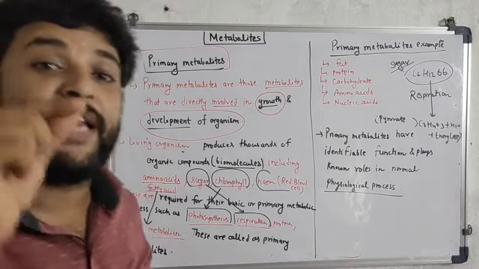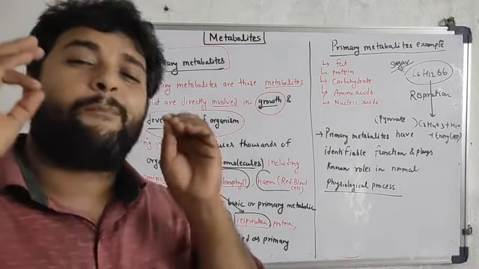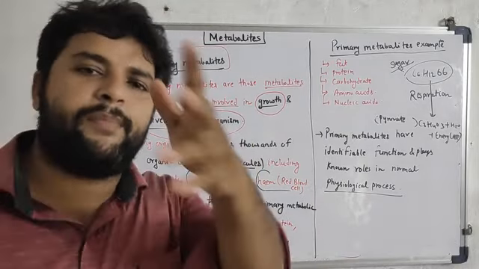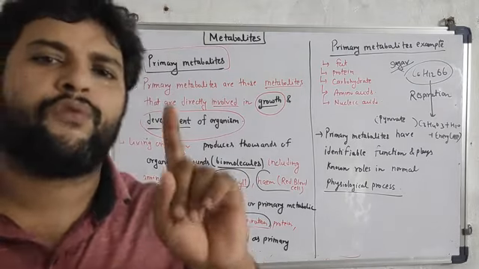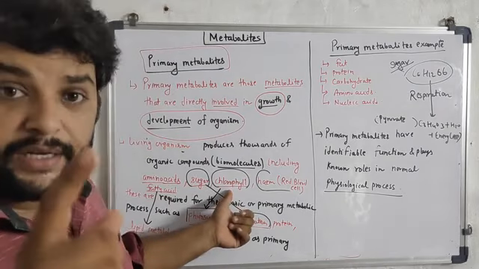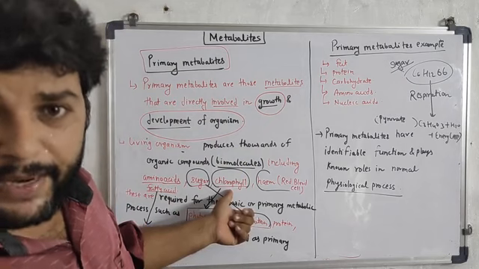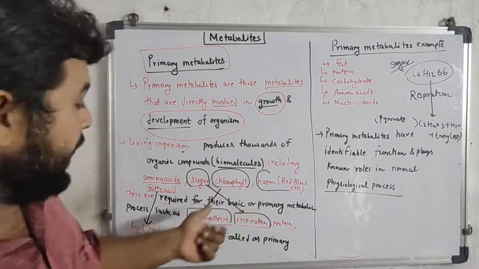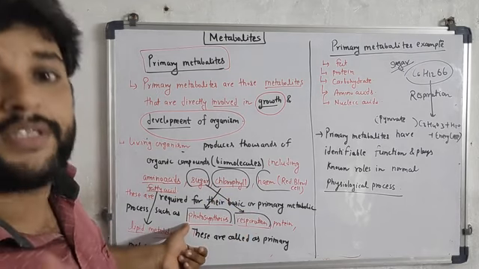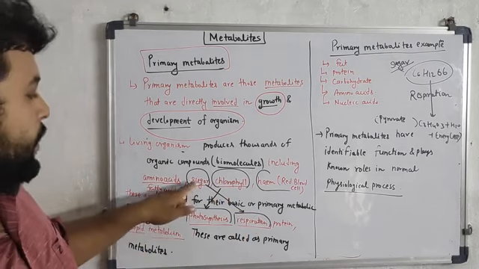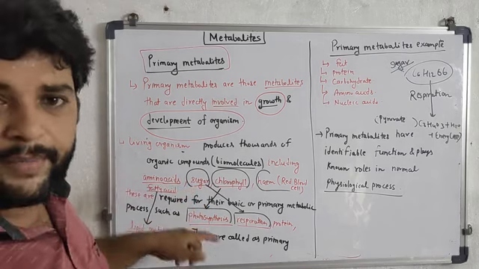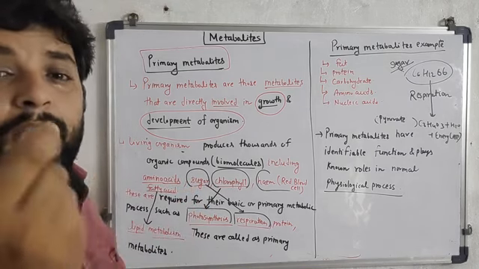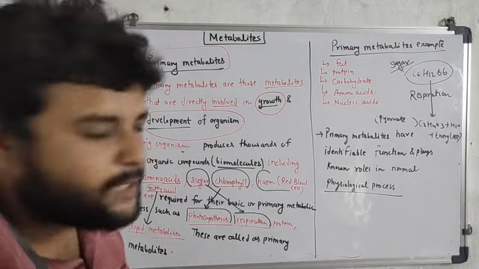Okay, so all these components, amino acid, sugar, chlorophyll, heme, fatty acid, are known as primary metabolites because they are involved in the primary function of living organisms. For example, the primary function of any plant is doing photosynthesis. So it is having chlorophyll. Chlorophyll is the primary metabolite and it is helping in which process? Photosynthetic process. Sugar is also a primary metabolite, or carbohydrate, simply we can say that it is also helping in a primary process, that is respiration.